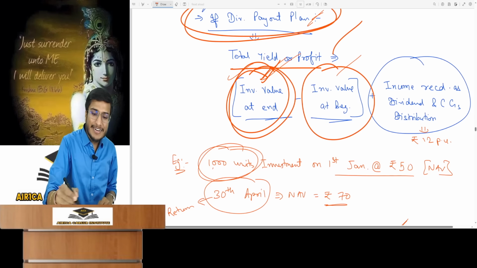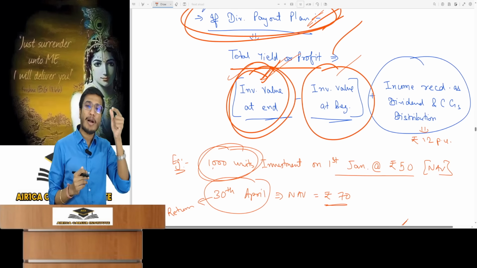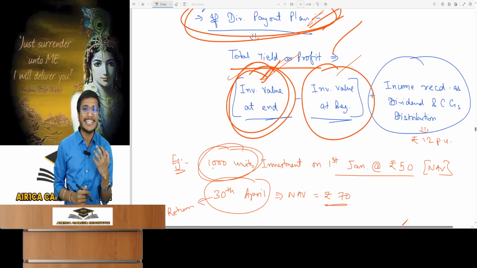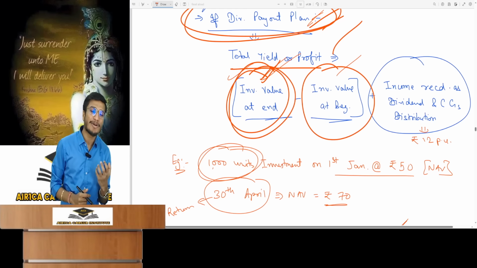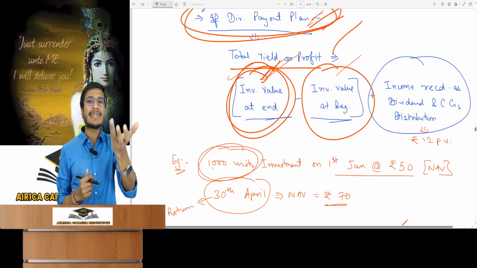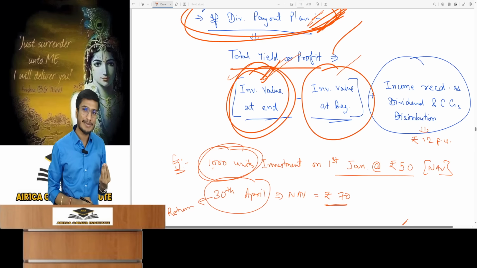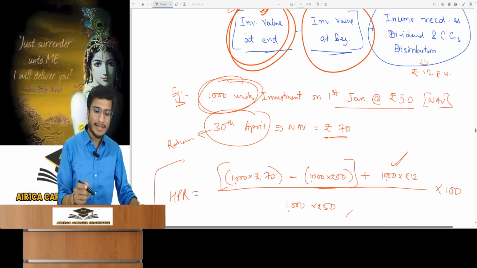Plus, if this is a dividend payout plan, then you will certainly also get an additional earning as well. So if the mutual fund has distributed any income to me, then I would have received it in my bank account. Any distribution by the mutual fund, whether dividend or capital gain, I would have received in my bank account, given it's a dividend payout plan. Include this. Understand by example.